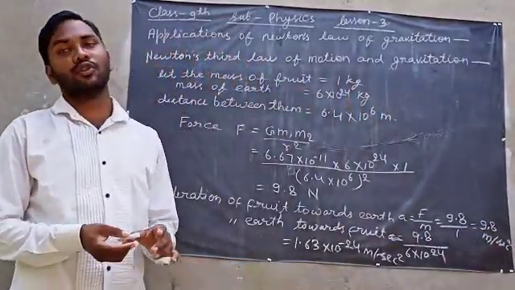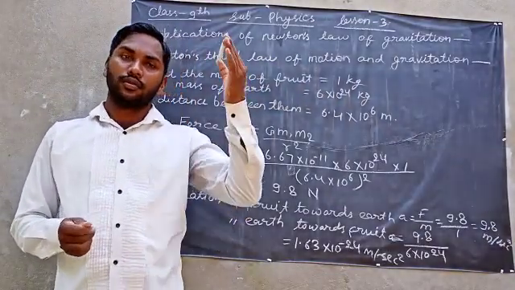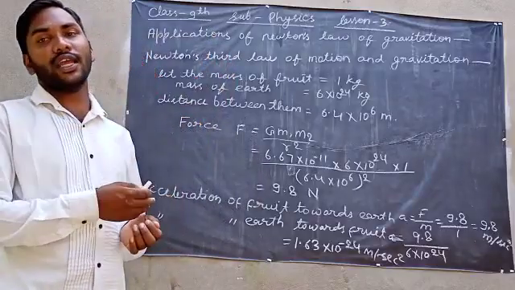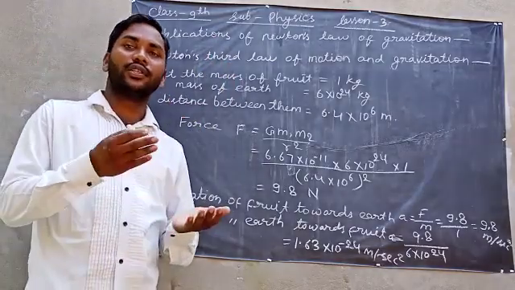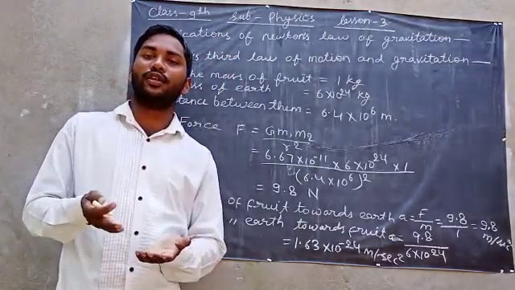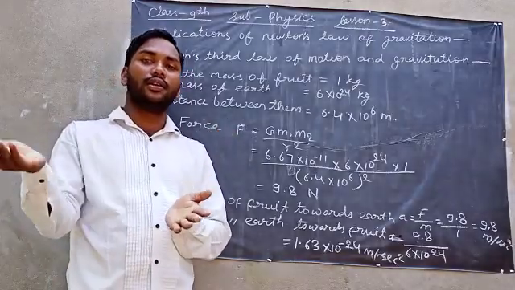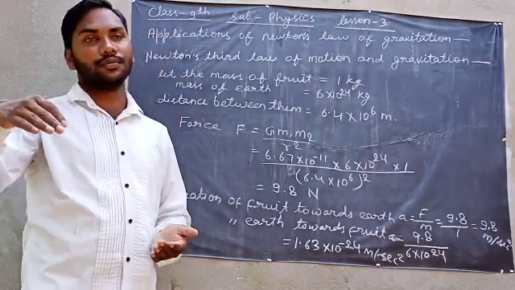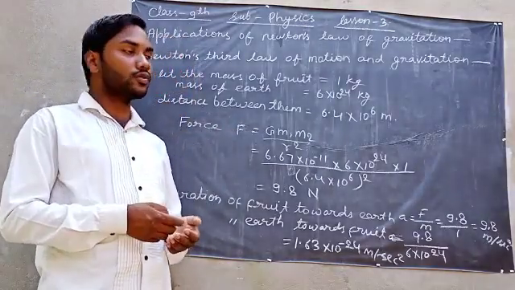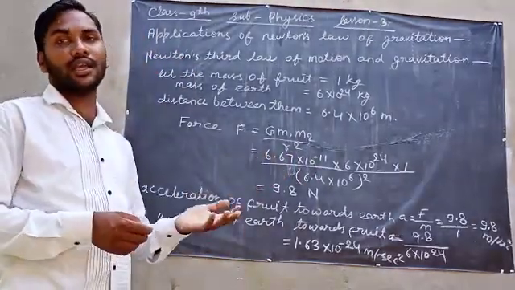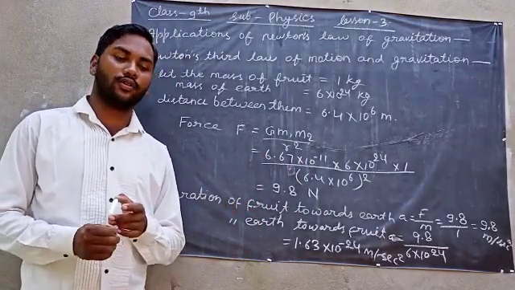9.8 meter per second square means in every second it will accelerate. In the first second it will cover 9.8 meter. After that, in the second second it will cover double. In the third second, that way it will accelerate, and this way it will come to the ground. So the acceleration of the fruit is very high, and thus it comes to the ground. It does not attract the Earth.